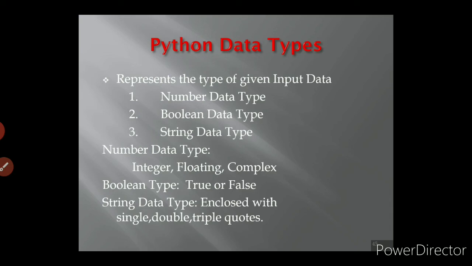Identifiers are nothing but variable names which are given to the data. Keywords are reserved words used only for Python development purposes. Delimiters are the special characters on the keyboard. Then operators. An operator is a special symbol used to do calculations and conditional matches. Under operators we saw arithmetic operators, relational operators and conditional operators.